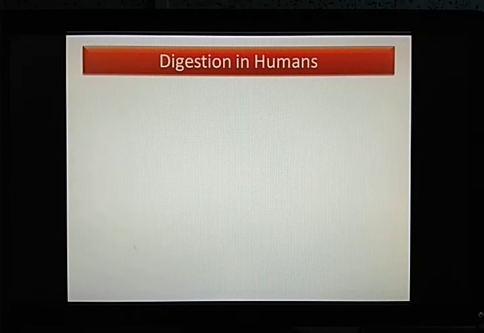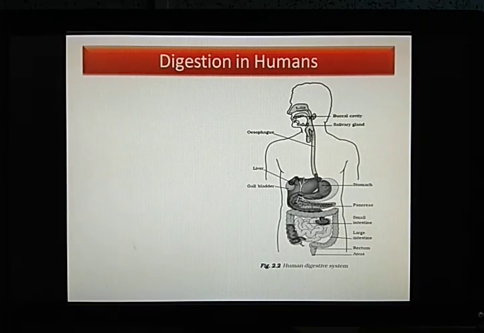But do we know what actually happens in digestion? How does this process called digestion occur in human beings? So to get that answer, we have to go through today's class. So let us begin. First of all, we can see a diagram of our human digestive system.